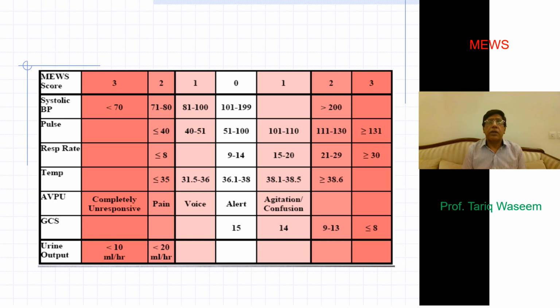Someone with a blood pressure in the range of 101 to 199, pulse in the range of 51 to 100, a respiratory rate in the range of 9 to 14, and a temperature of 36.1 to 38, who is alert and has a GCS of 15, is a normal person, having a score of 0. But when it goes up or down, then you can score it as 1, 2, and 3. We will be elaborating in the next table.